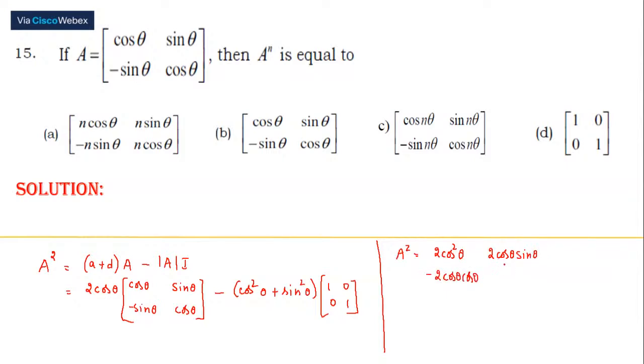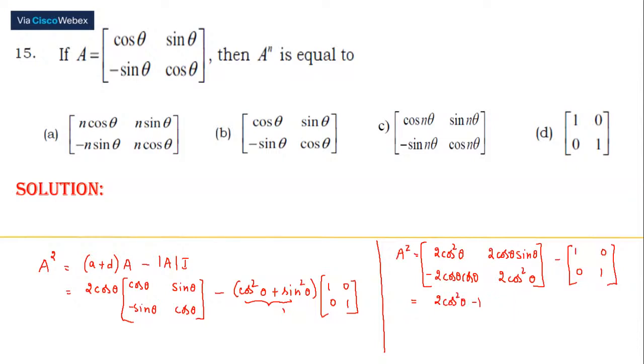Very good. Many are giving the answers. Yes, Tarun, you're right. Then 2 cos square theta. Now this should get subtracted with cos square theta plus sin square theta, which for us is 1, so we are going to have the identity matrix. So what is this? 2 cos square theta minus 1.